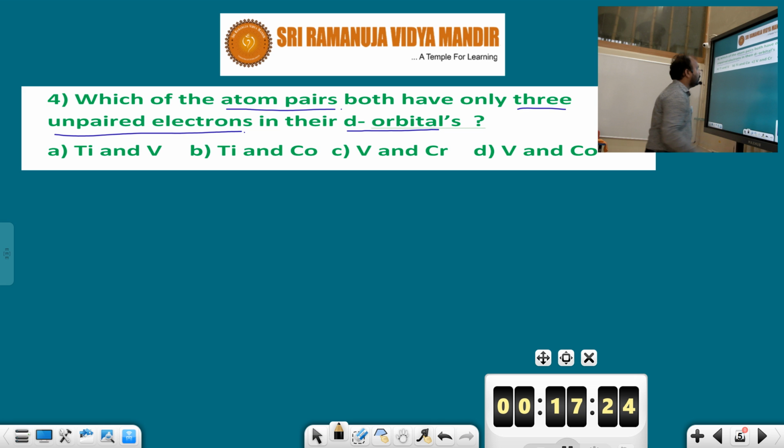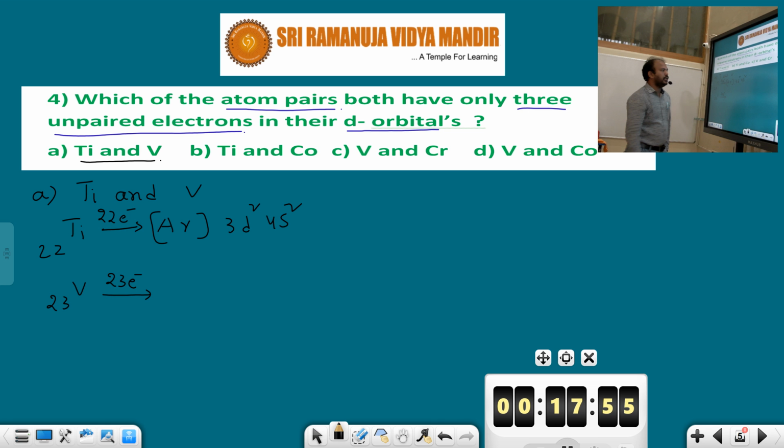Titanium atomic number how much? 22. Vanadium atomic number 23. So whatever the atomic number is, that many electrons are present in it. Titanium has 22 electrons, vanadium has 23 electrons. The electronic configuration of titanium is argon 3d2 4s2. Vanadium electronic configuration is argon 3d3 4s2.